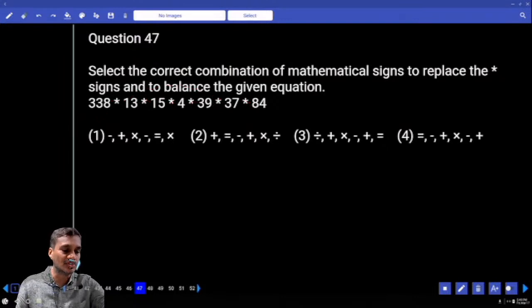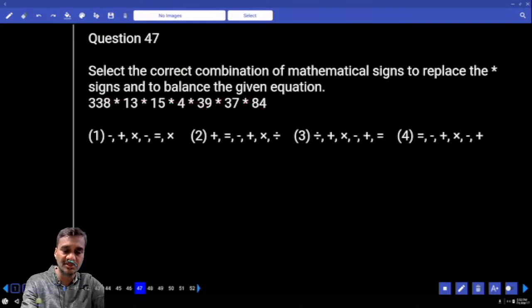Then coming to choice 2. What is the answer we have for choice 2? 37 plus equal to minus and plus into division. Do we get 37 divided by 84 anywhere? Division by 84 is not a perfect number. It does not divide with this either. And so choice 2 is ruled out.